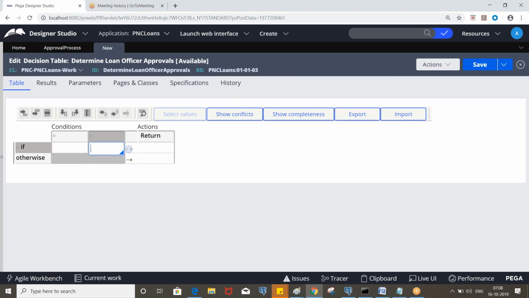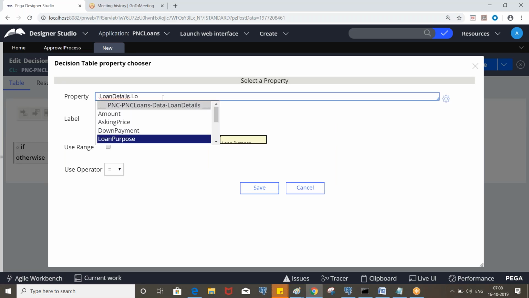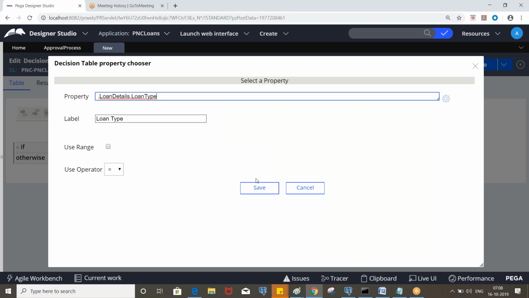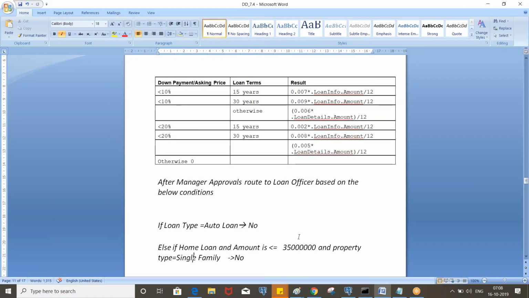How many properties are involved here? Loan type, so loan details dot loan type. Next, amount and property type.